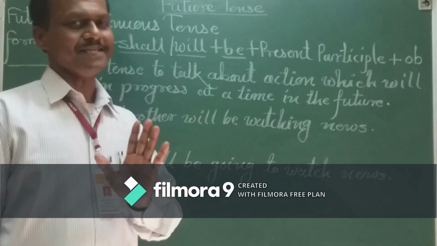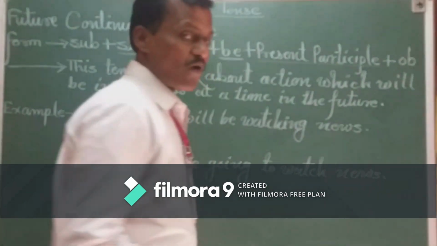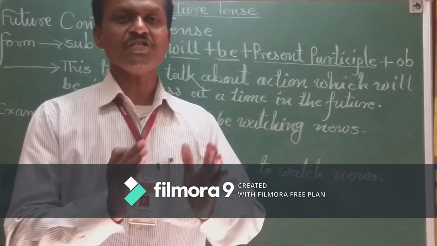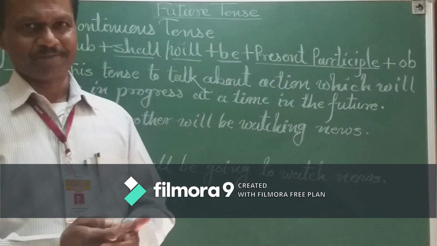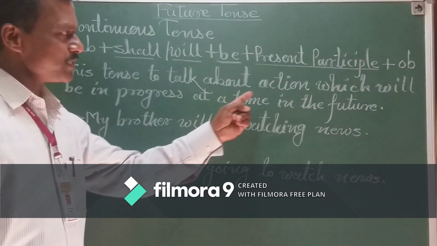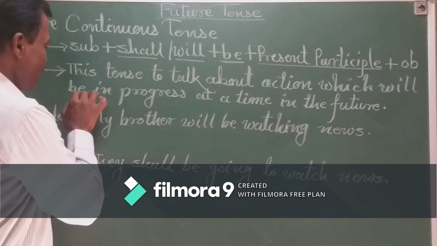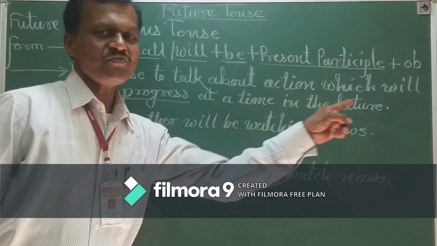And next, the present participle form of the main verb, which expresses the action going on in the future situation of the subject. This tends to talk about an action which will be in progress at a time in the future.